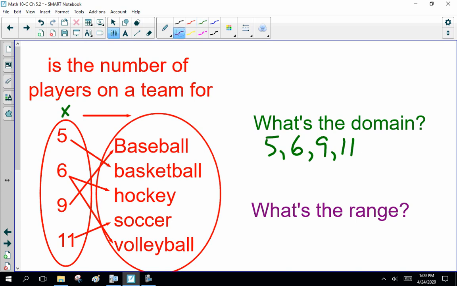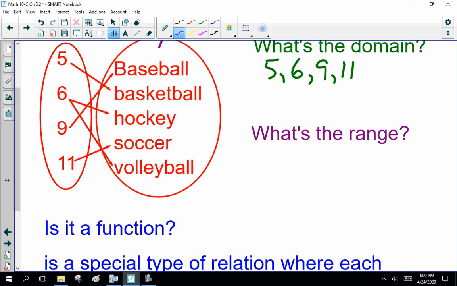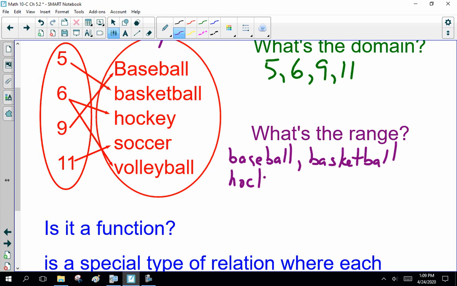Now, the range, or our y values, are what? Baseball, basketball, hockey, soccer, and volleyball.